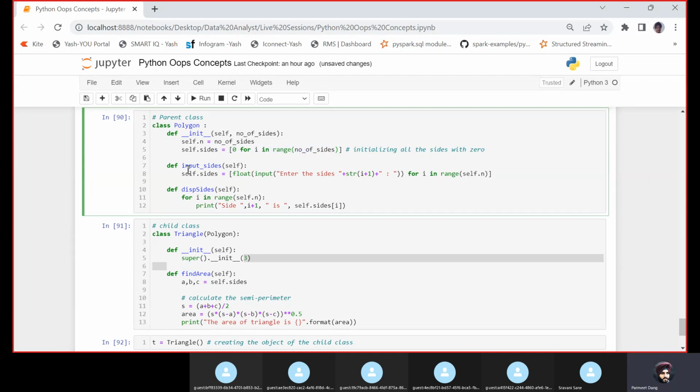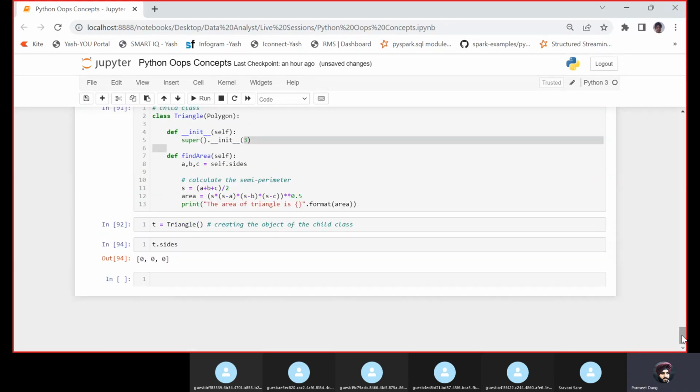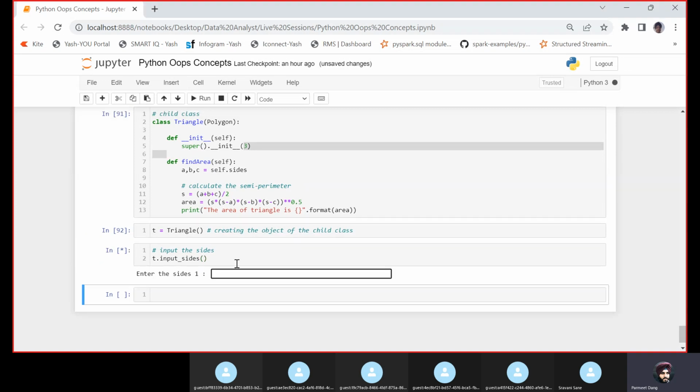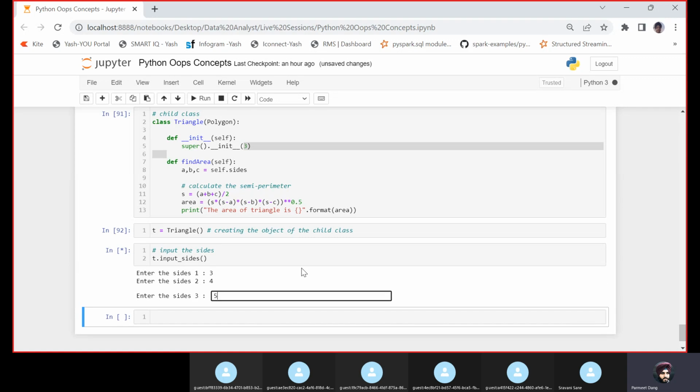Okay, now we will invoke the input sides. Now we want to input the sides, right? We haven't inputted the sides, so let us now input the sides. So that's where I'll call t dot input sides, and you could input the sides. So let us input 3, 4 and 5.